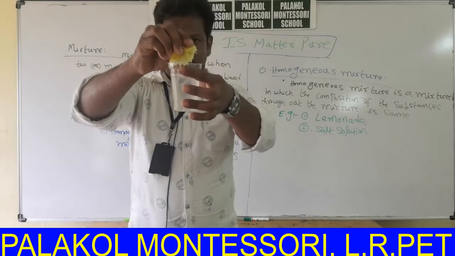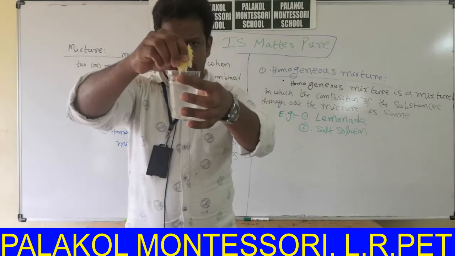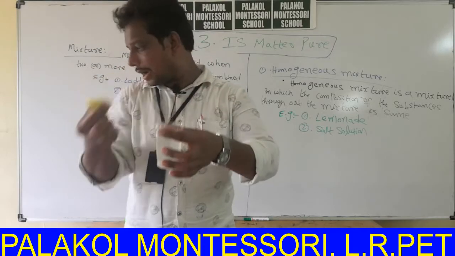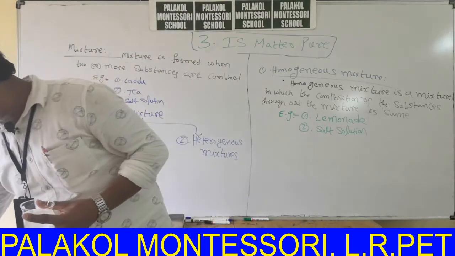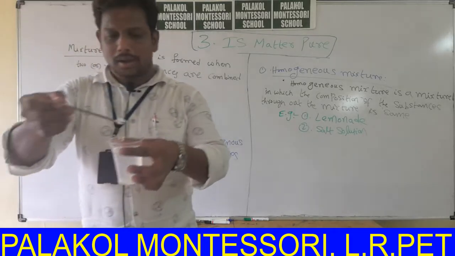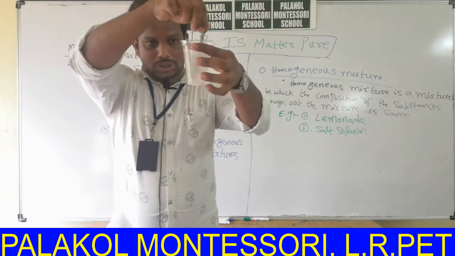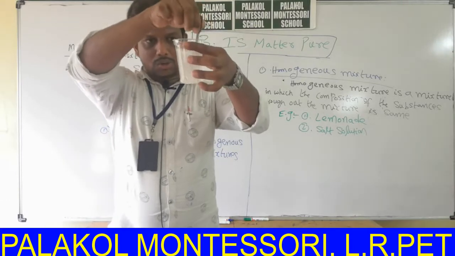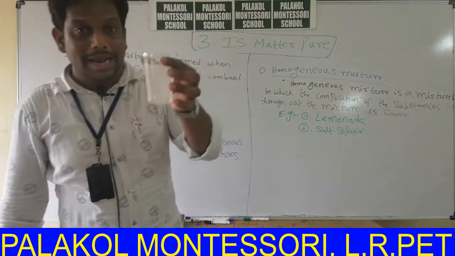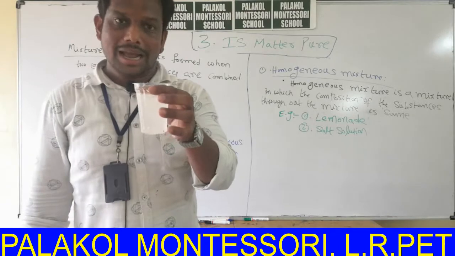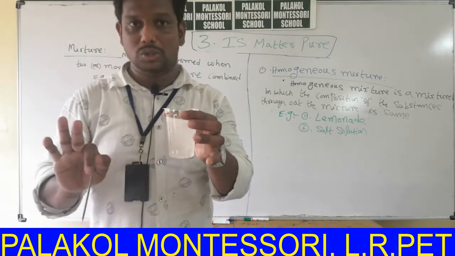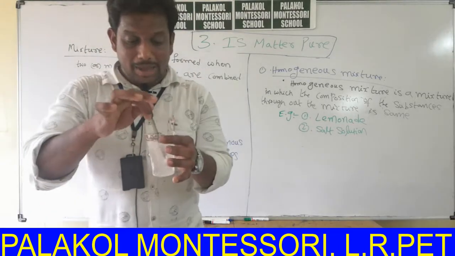Now add some salt also. Stir this particular solution. Finally, we will get lemonade. We can also add sugar. That means finally we will get lemonade.